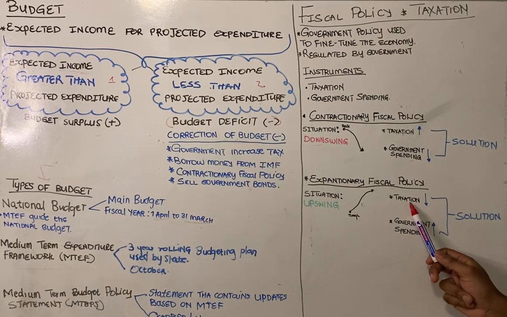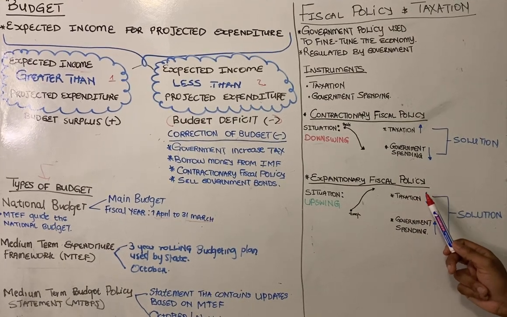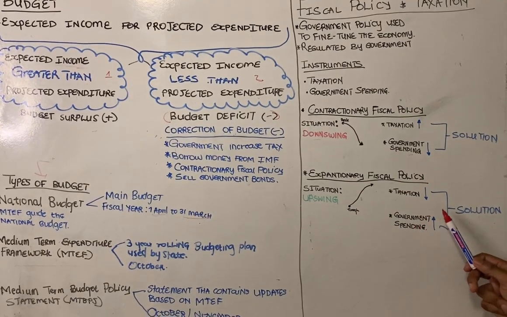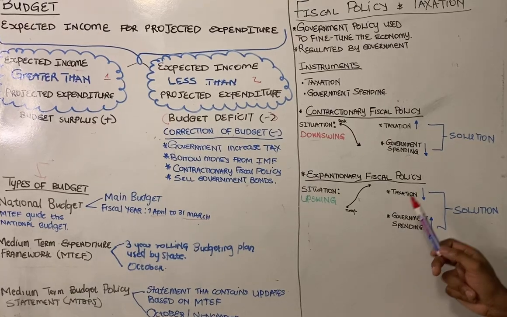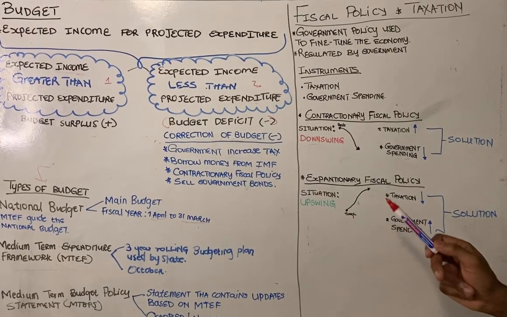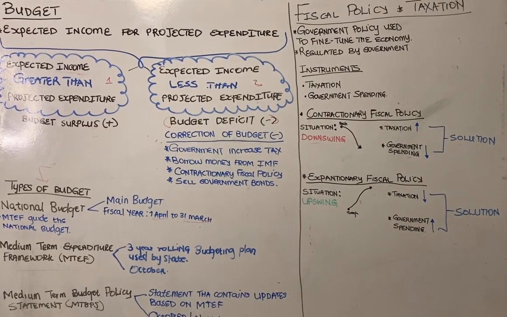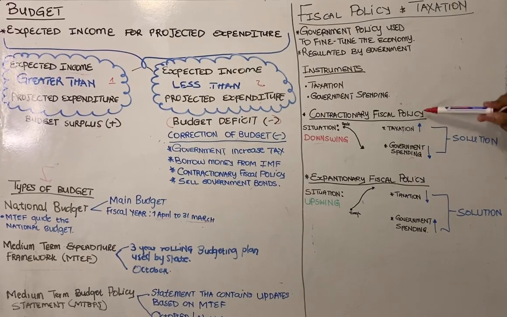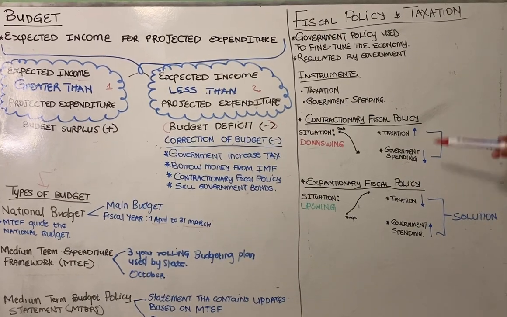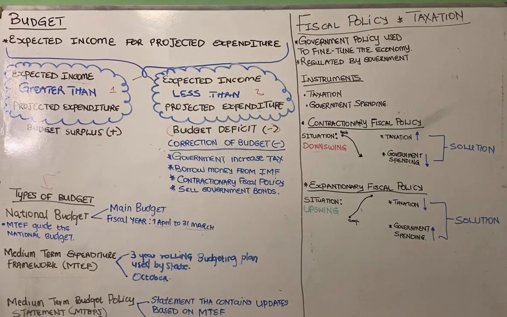What will happen to the level of taxation? We will need to decrease the taxation and increase government expenditure so that we can experience the upswing in a business cycle. So these are the policies that you need to master when it comes to fiscal policy and taxation. Thank you.